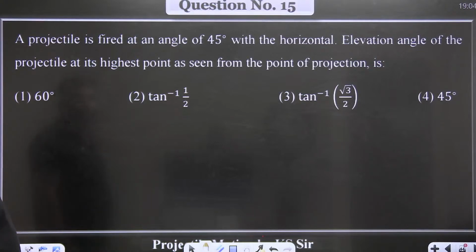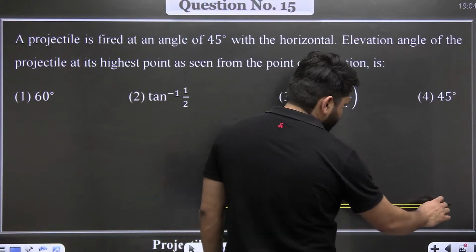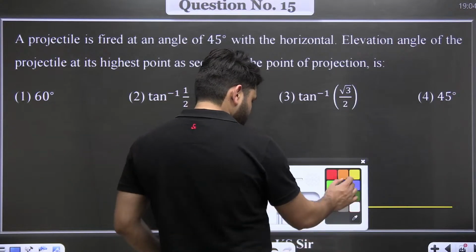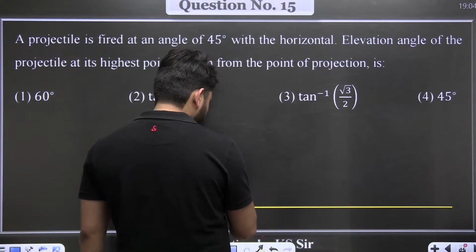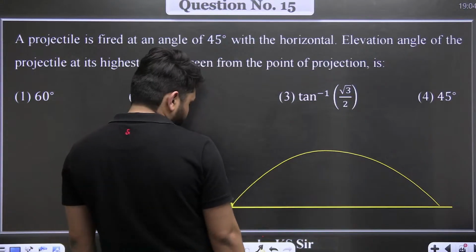Next, PYQ. A projectile is fired at an angle of 45 degree with the horizontal. Find the elevation angle of the projectile at its highest point as seen from the point of projection. What they are saying is a particle is fired from the ground.